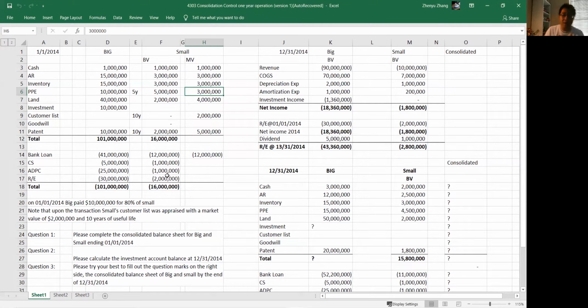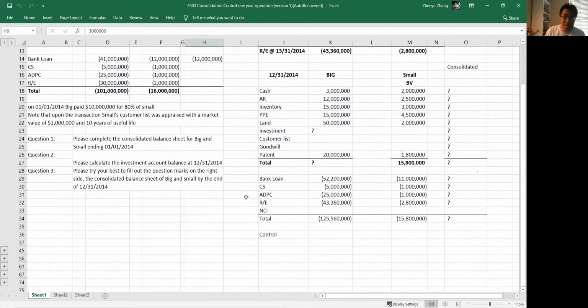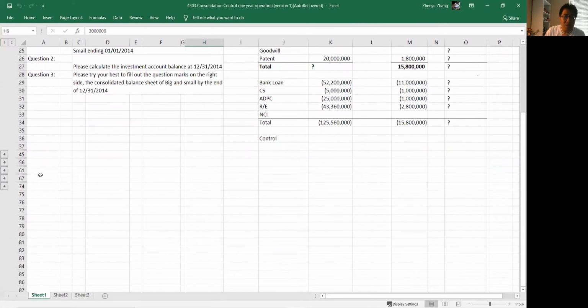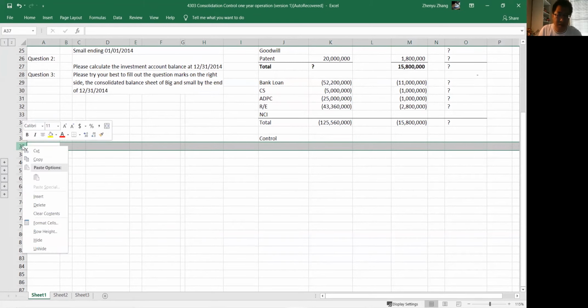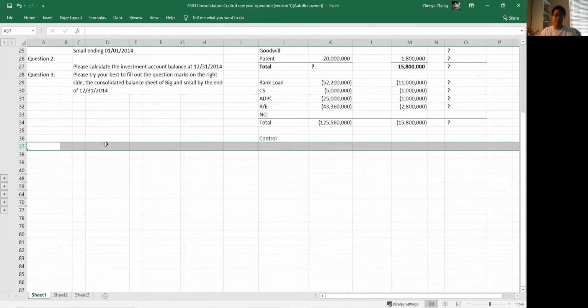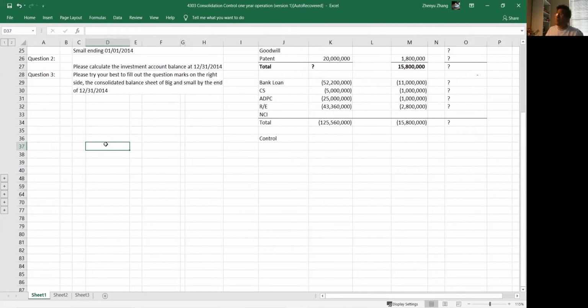I think we almost have enough to figure out everything. No matter how you would like to start, it's always important to ask yourself how much Big paid for 80%. So we know how much 100% of the whole package was worth from the perspective of Big.